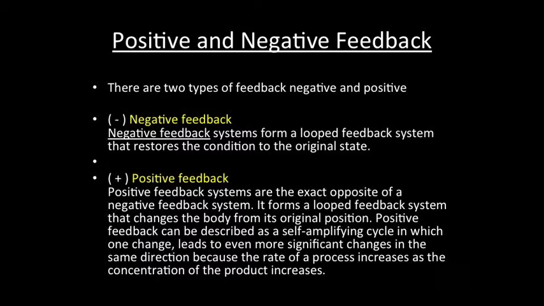Positive feedback systems are the exact opposite of negative feedback systems. They form a looped feedback system that changes the body from its original position. Positive feedback can be described as a self-amplifying cycle in which one change leads to even more significant changes in the same direction, because the rate of a process increases as the concentration of the product increases.